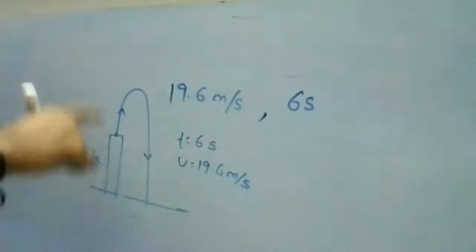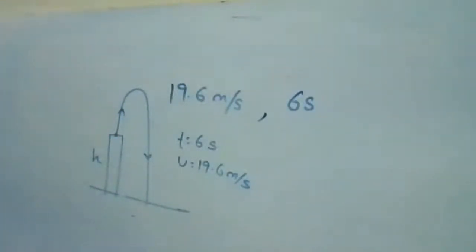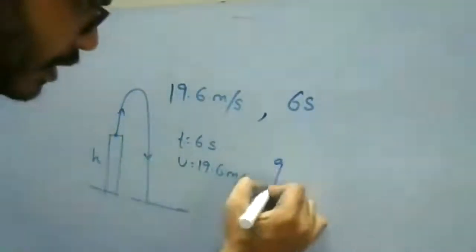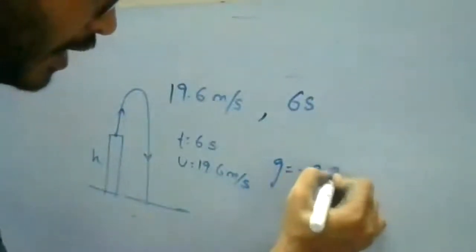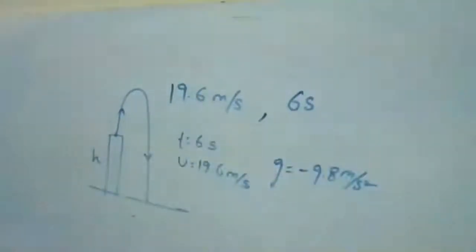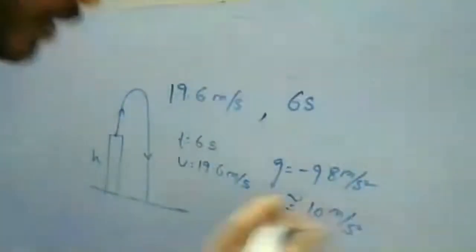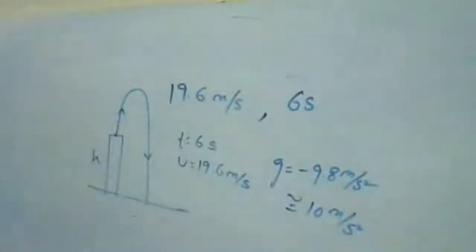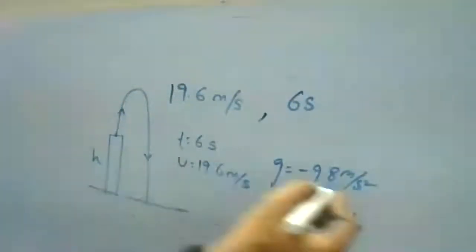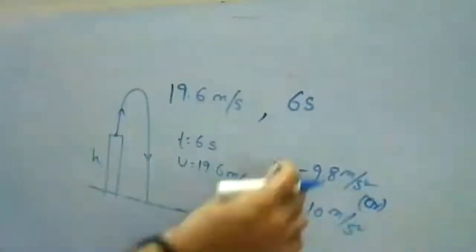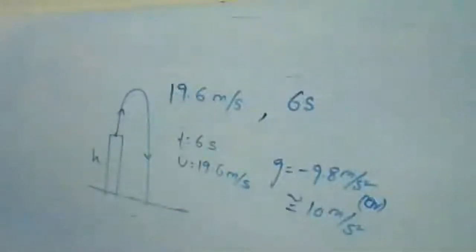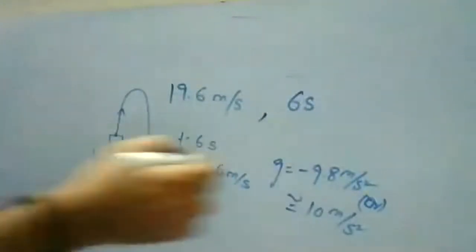And remember, it was moving in the upward direction. When it is moving upward, g is negative, so I'll take g as minus 9.8 meter per second square. Sometimes you may have issues with 9.8, or else you can take approximately 10, but the values will be near the actual values only. When you take 10, it will be easy for you to solve. If they have specifically mentioned to take 9.8, you take 9.8, or else you can take 10. And it is minus.